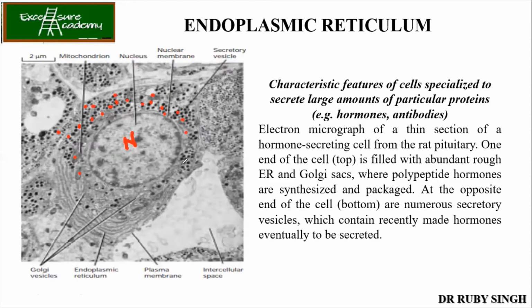So wherever cells are responsible for hormone and antibody production, those cells will have a greater amount of rough ER and more secretory vesicles, so that these secretory vesicles will go and fuse with the plasma membrane and the insulin or the antibodies will be released outside. Okay. Clear?